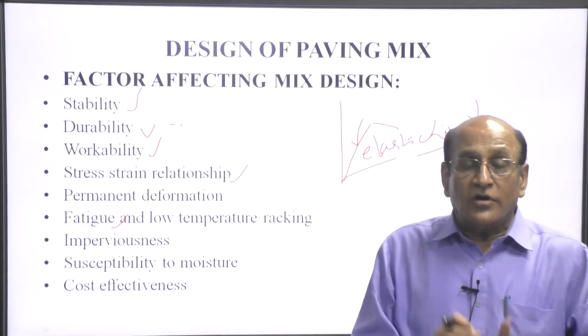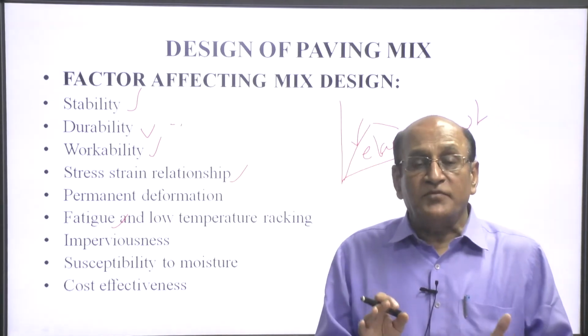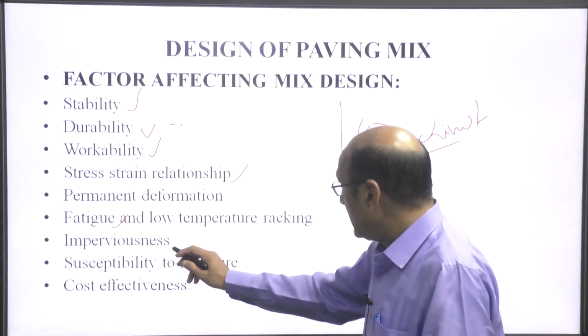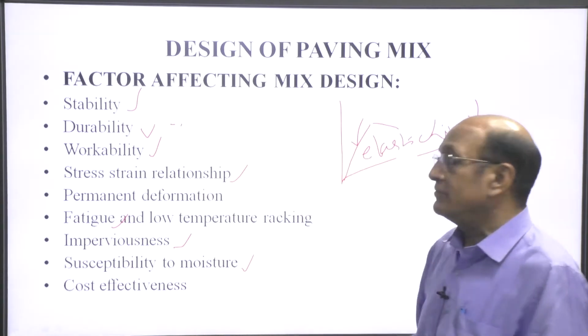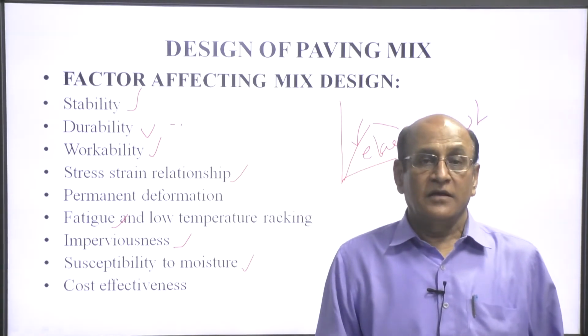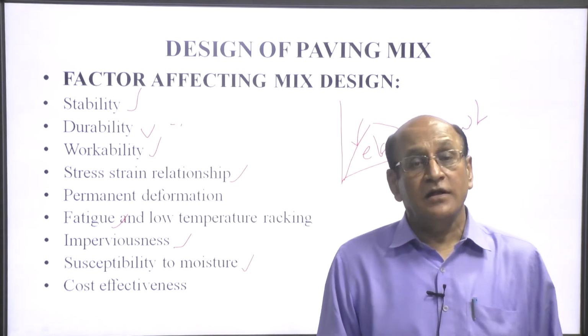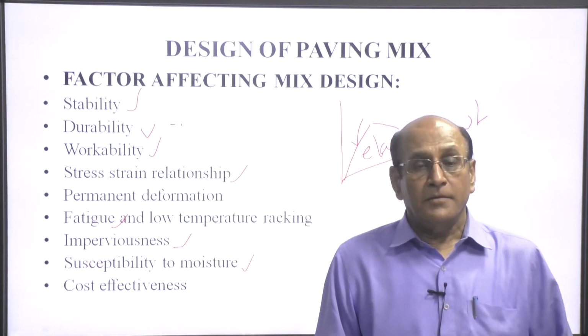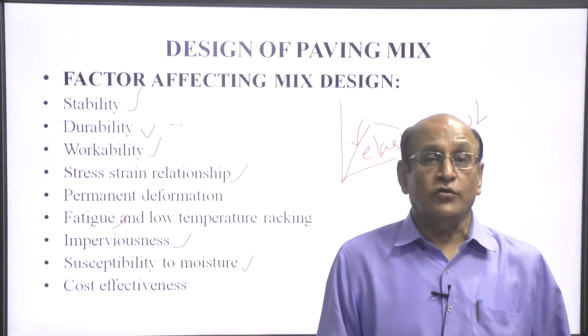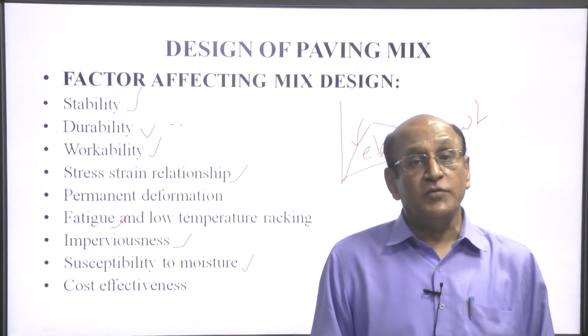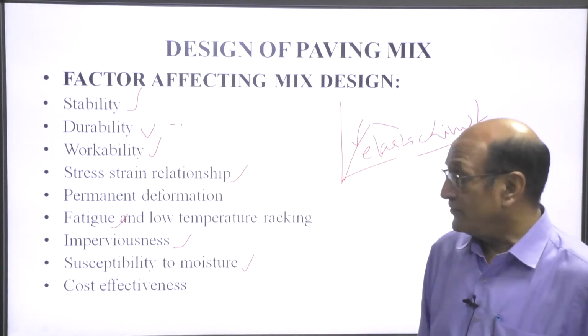So, our pavement should be impervious. Susceptibility to moisture: a small quantity of moisture will make the surface fail. So, as far as possible, moisture should be avoided at any cost.